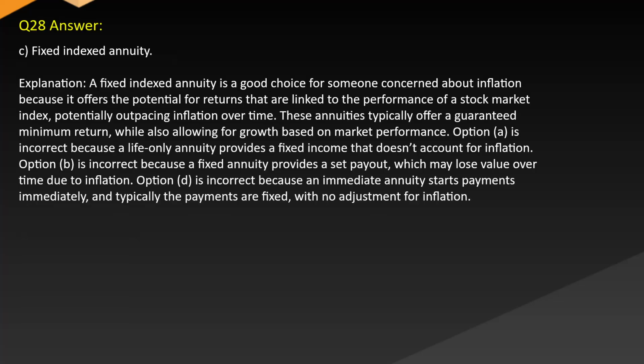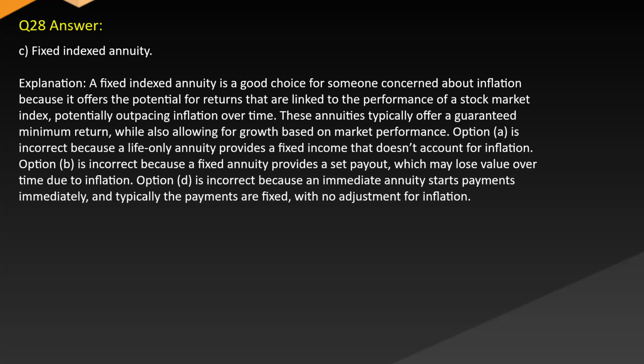Answer C. Fixed indexed annuity. Explanation. A fixed indexed annuity is a good choice for someone concerned about inflation because it offers the potential for returns that are linked to the performance of a stock market index, potentially outpacing inflation over time. These annuities typically offer a guaranteed minimum return while also allowing for growth based on market performance.